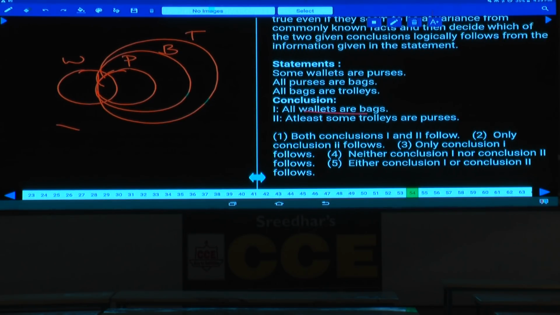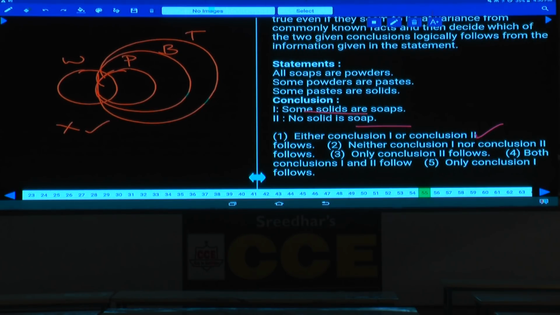Only some wallets are bags is true. All is false. Some trolleys are purses. All purses are trolleys, so some trolleys are purses is always true. Only conclusion 2 follows. Only conclusion 2, it is choice 2. Done? As it is an affirmative conclusion, that will be true forever. No need to check for the second time. Question number 54.